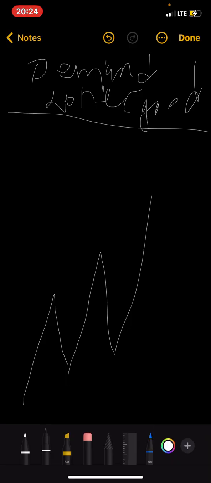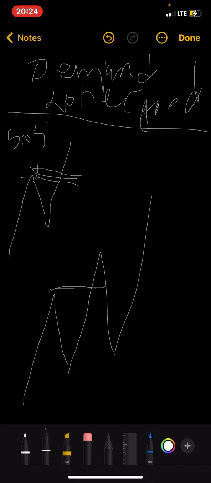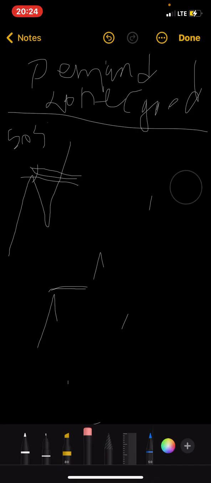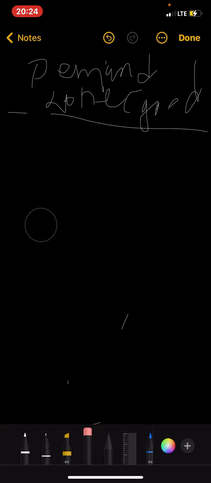This is an example of a break of structure. When price is moving in an uptrend, it retraces and breaks. To show it's in a trend, you have to break the previous high. This is the previous high, and once it breaks the previous high, it is called a break of structure. I'm trying to make it more neat.